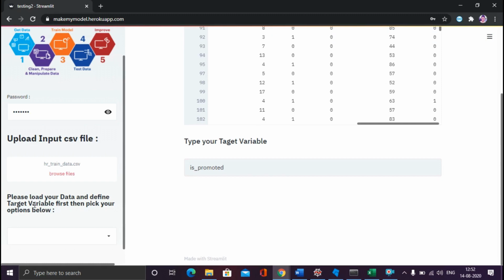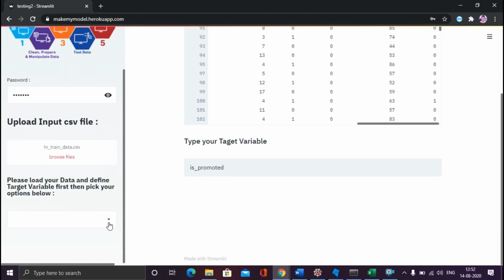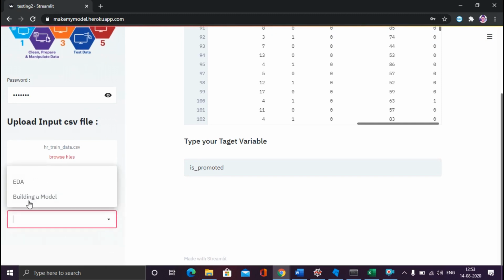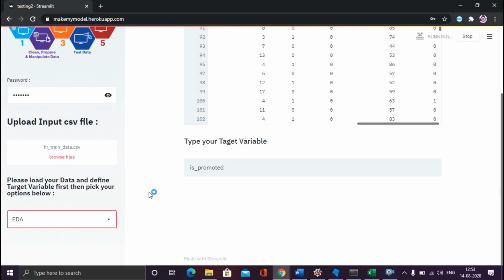So now you have put the target variable. Again, the command is here: please load your data and define your target variable first, then pick your options below. So you will now get two options over here, EDA or building a model. It is asking you what you want to do. You want to do EDA of your data, or you want to directly go and build your machine learning models. So let me do EDA first. Let me show you that.